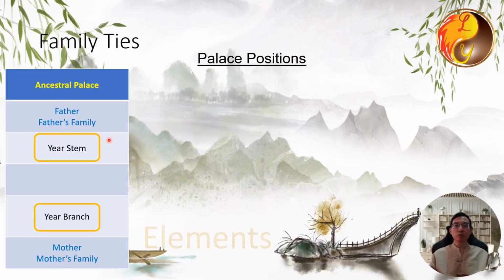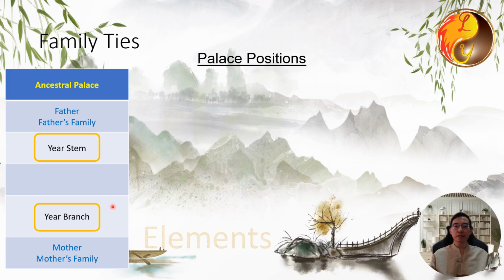Using a charting software, we can generate the four pillars of destiny, where each character represents a family member. Let's start with the year pillar. The year pillar represents the ancestral palace. The upper character here is called the heavenly stem of the year, or the year stem, representing the father and the father's family, including uncles and grandfathers.